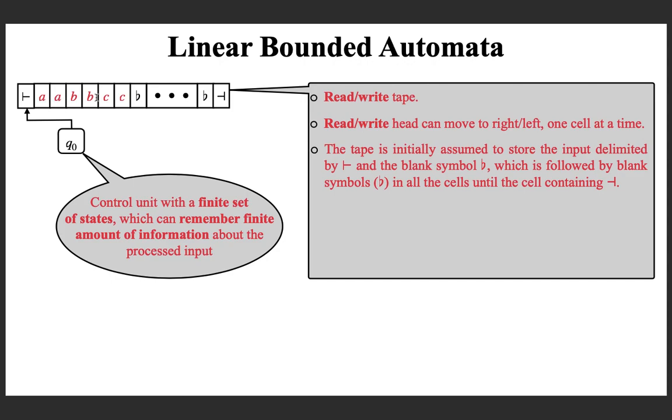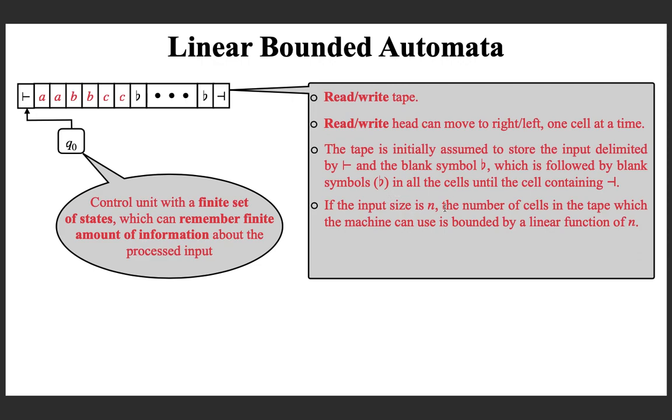This is the input a square, b square, c square, which is delimited on the left with a left hand marker and on the right with a special symbol on the tape, which is called the blank symbol. And after that blank symbol, you have blank symbols in all the cells except the last one, where you can have a right hand marker. Note that the input is in the beginning, just after the left hand marker, until you see the first blank symbol. Whatever is there in between is called the input. In this example, a square, b square, c square.